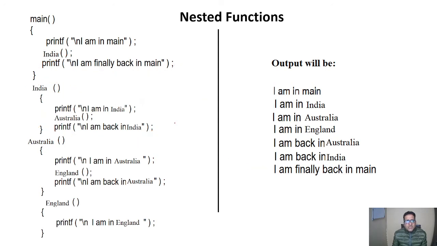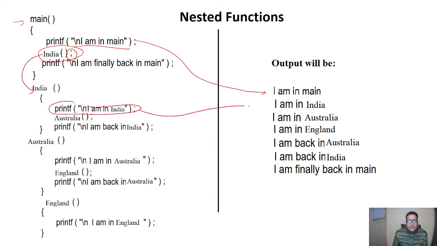So let's discuss again. On starting of the program it will print "I am in main," which is written here. After that the India function is called. Here we can see this semicolon. So it will go to the India part, and here it will write "I am in India."